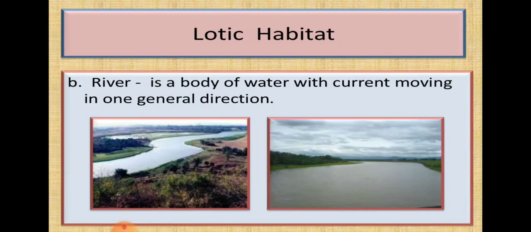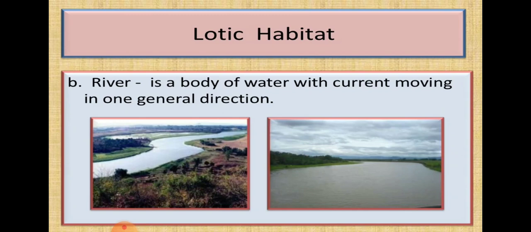Okay, so the next one is the river. You are very familiar with this river, many of you have gone to the river. So the Bhima river is there, isn't it? Like many rivers are there.